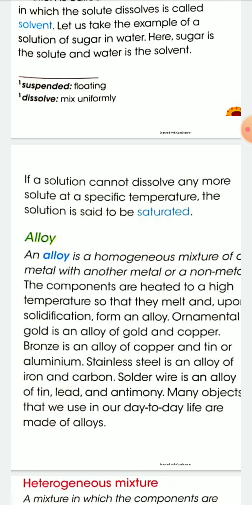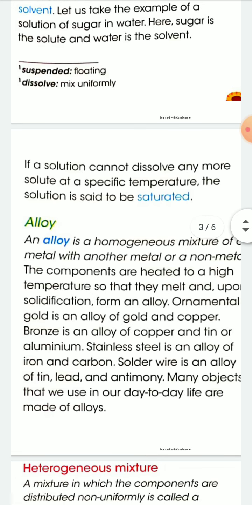Examples of alloys: ornamental gold is an alloy of gold and copper. Similarly, bronze is an alloy of copper and tin or aluminum. Stainless steel is an alloy of iron and carbon. Solder wire or fuse wire is an alloy of tin, lead and antimony.